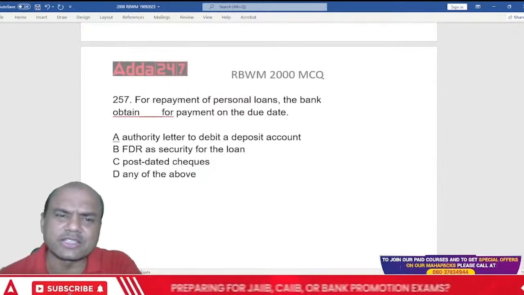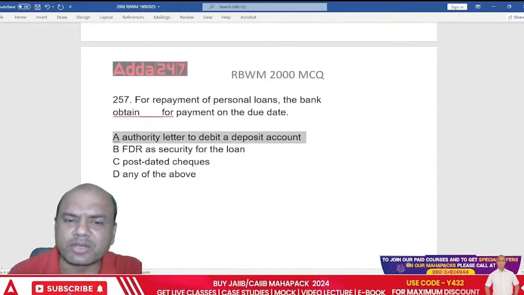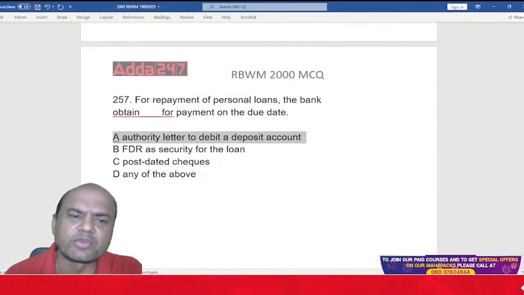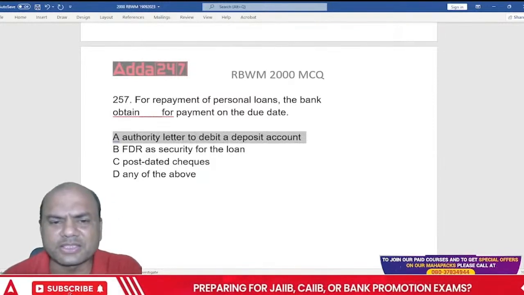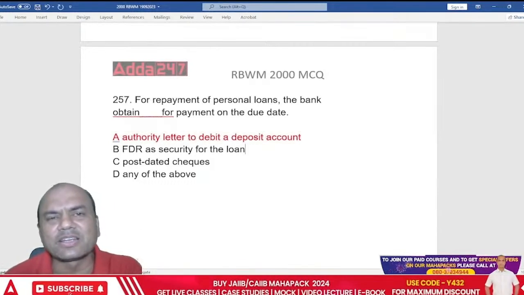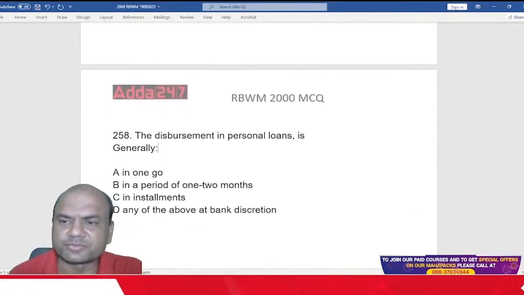Gone. All those days are gone now. Directly authority letter, that also we call it SI now, right? Standing instruction. Authority letter means SI. So we take SI only. That is the only point, isn't it? Because nowadays all these things are gone. PDCs and all these things, everything gone. Okay? Next one.